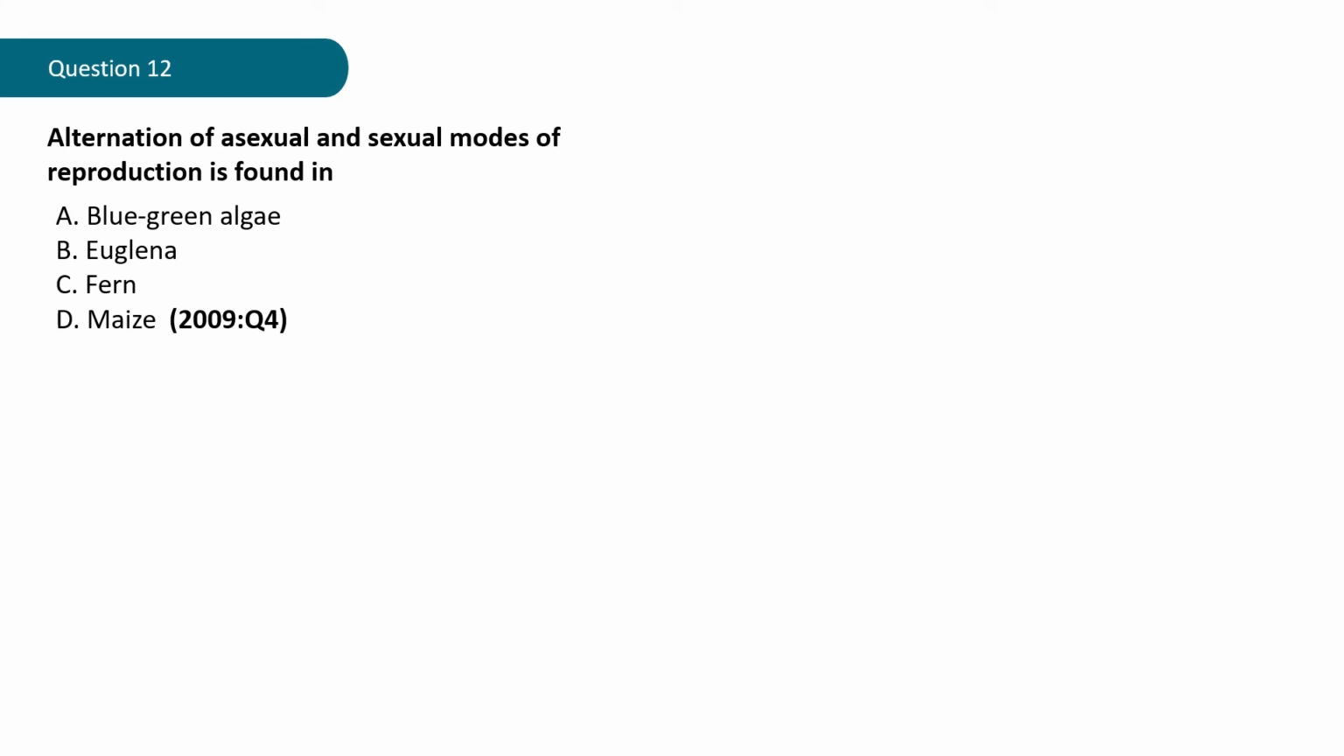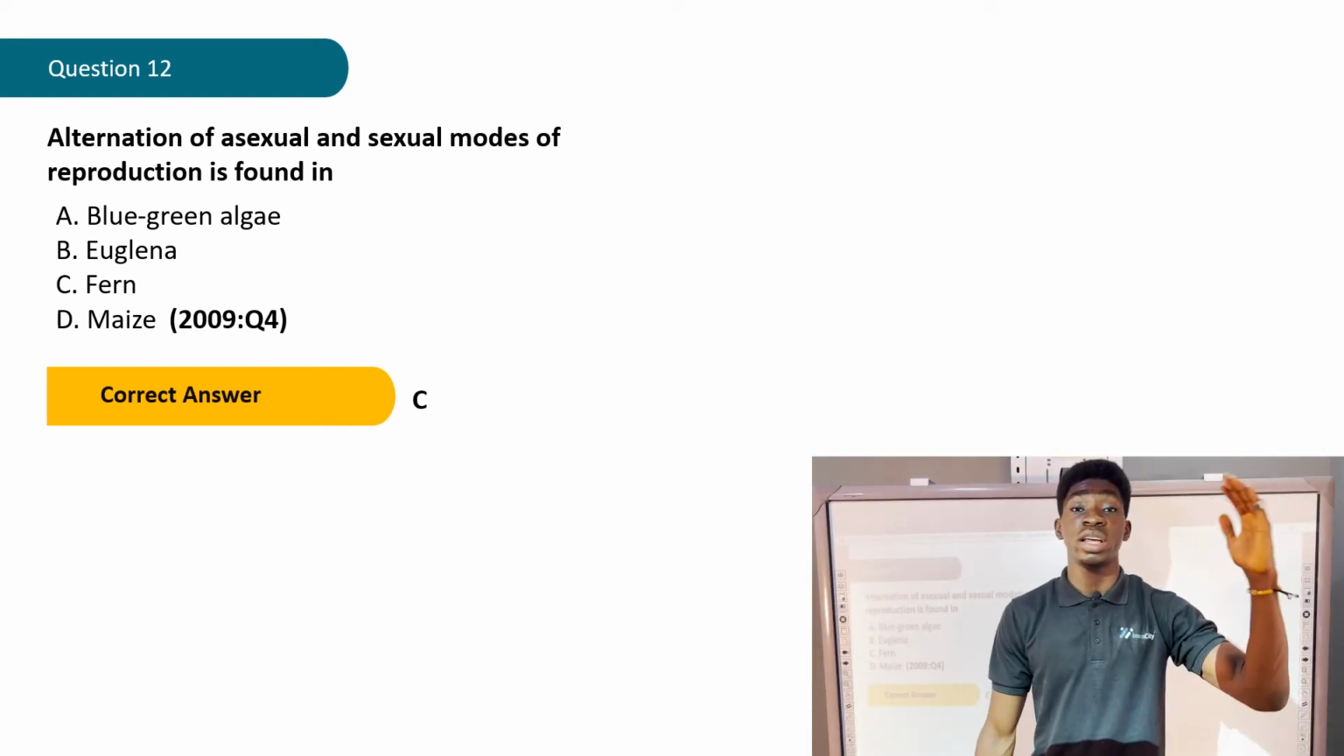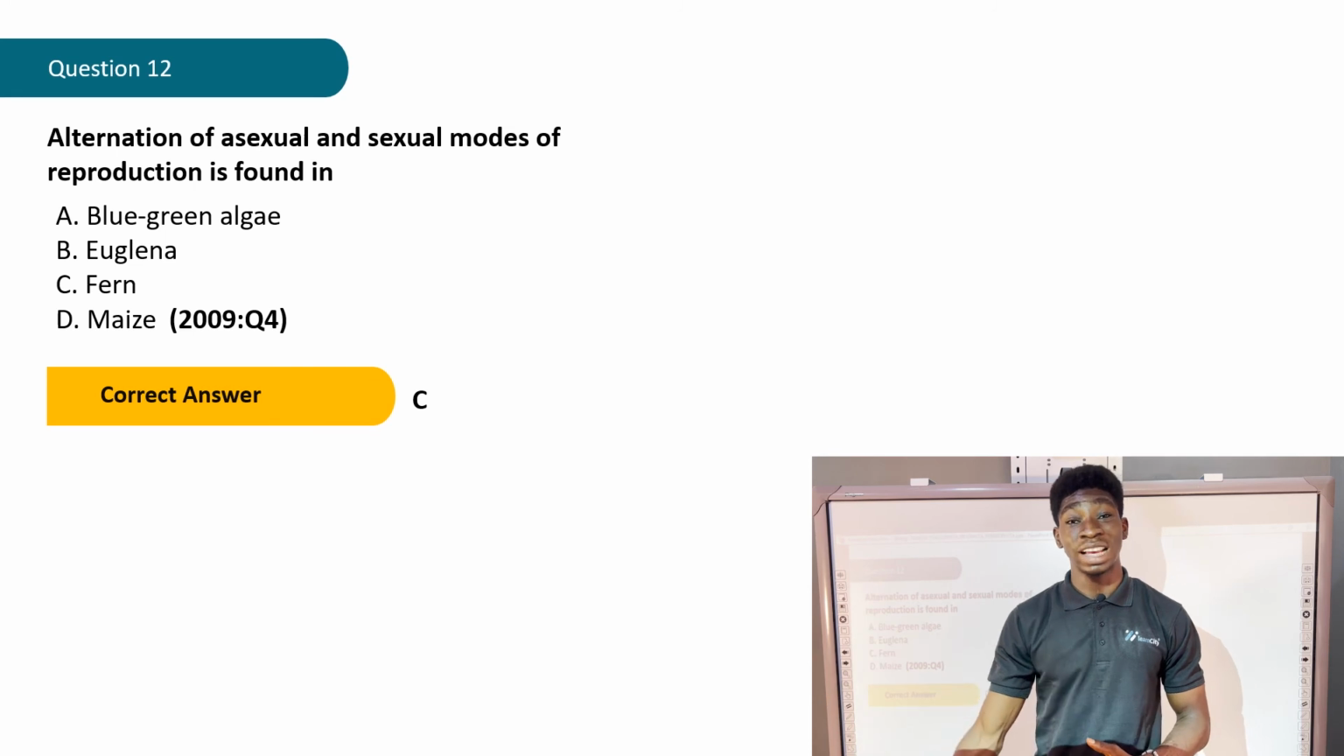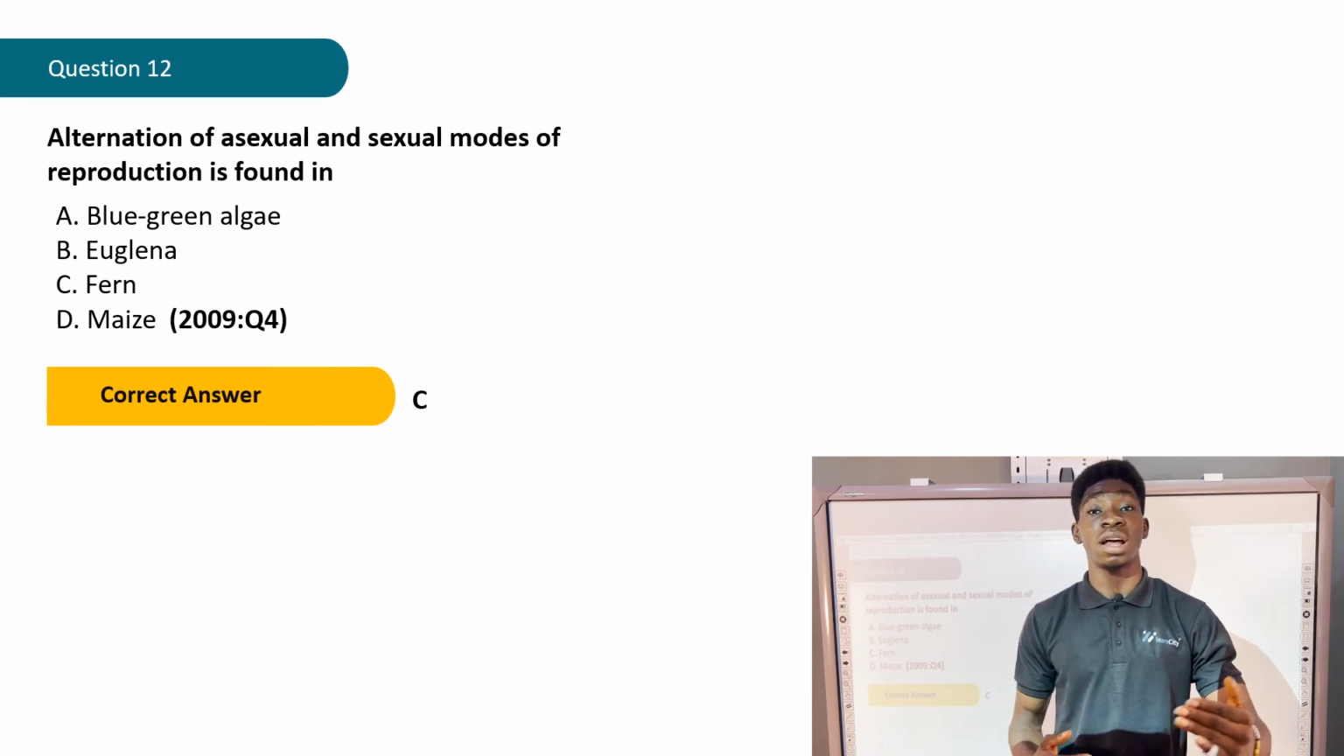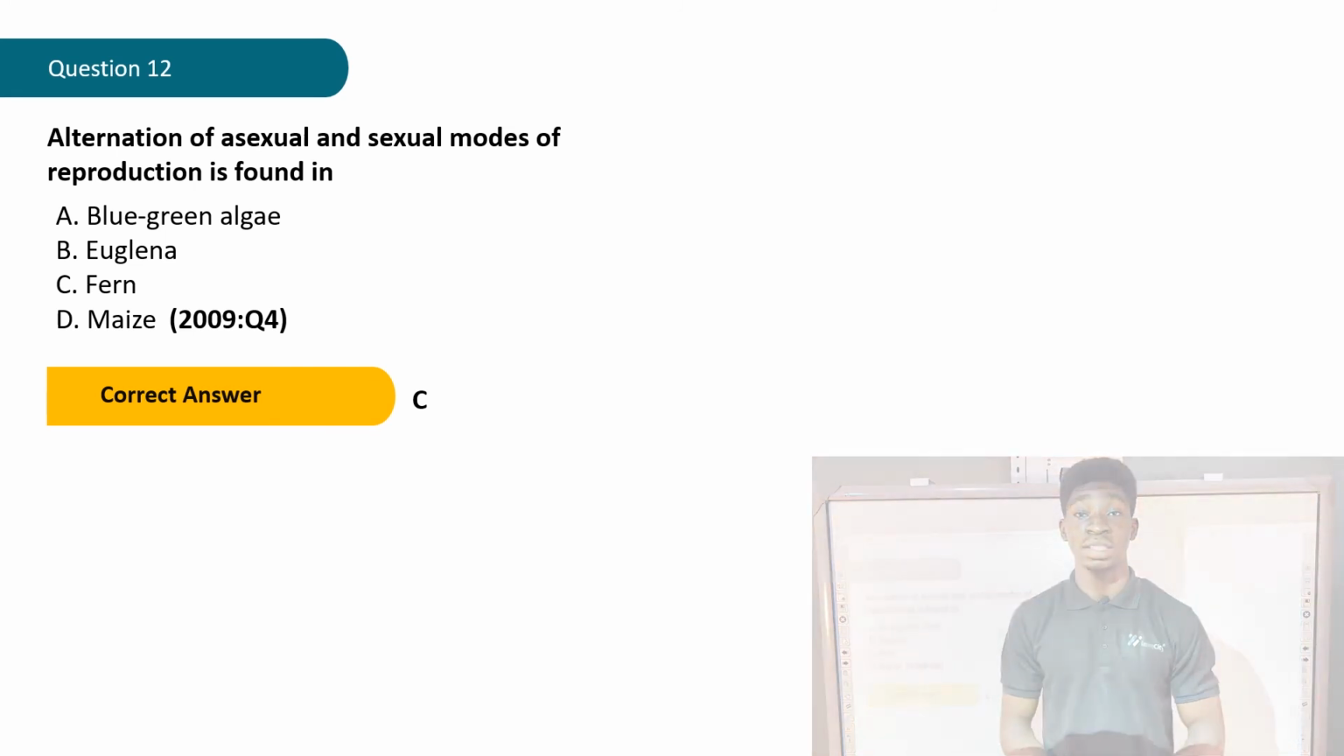Now let's check out what the correct answer says. The correct answer is C, fern. Out of all the plants here, fern is the only one that goes through what we call alternation of generation, like we mentioned in our previous question. But this one is alternation of modes of reproduction. Fern can alternate between asexual reproduction and sexual reproduction. They fall under what we call the pteridophytes.